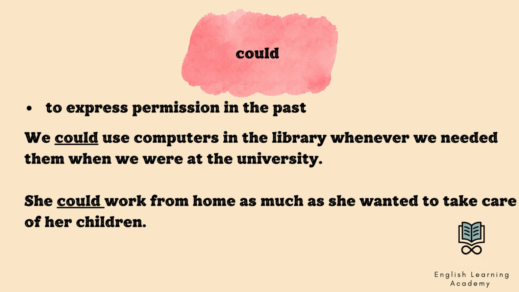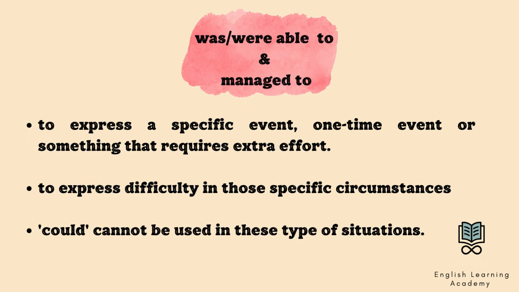We could use computers in the library whenever we needed them when we were at the university. She could work from home as much as she wanted to take care of her children. We use was, were able to, and managed to in order to express a specific event, a one-time event, or something that requires effort or a difficult situation. They give the same meaning. However, we cannot use couldn't in these types of situations. This is the biggest difference.